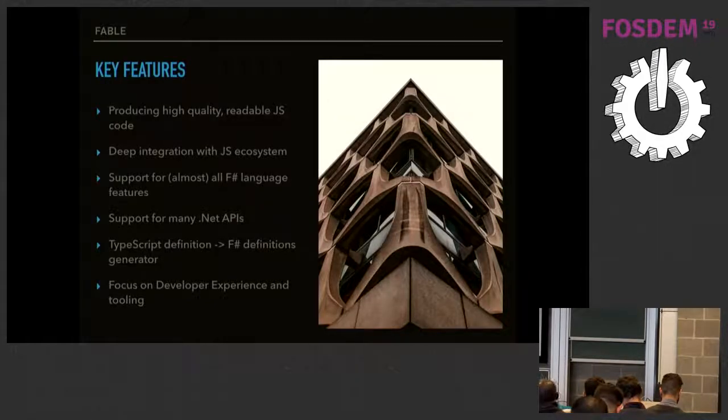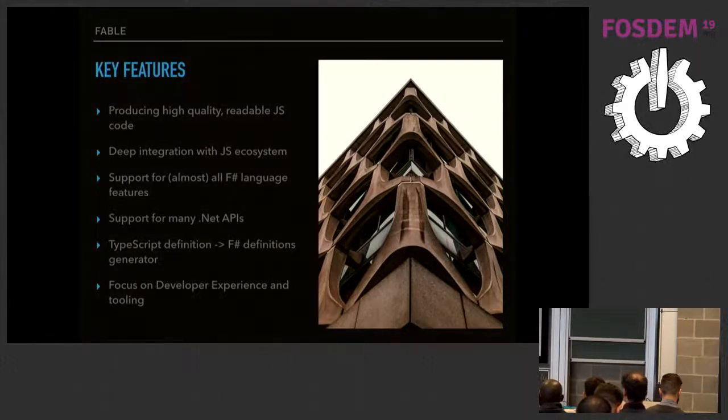There are a couple of key features why I really like Fable. First of all, it's producing really high-quality readable JavaScript code, which is important because I know that we love this idea of, oh, I will write Haskell JS or I will write ClojureScript, and I will never look into JavaScript.